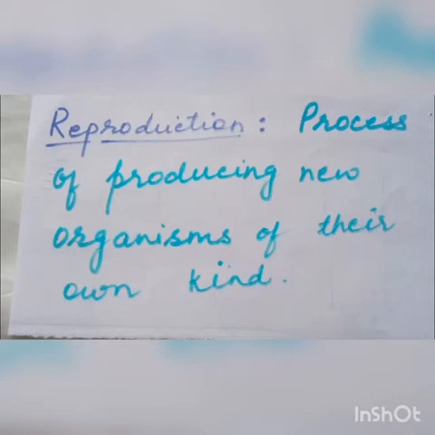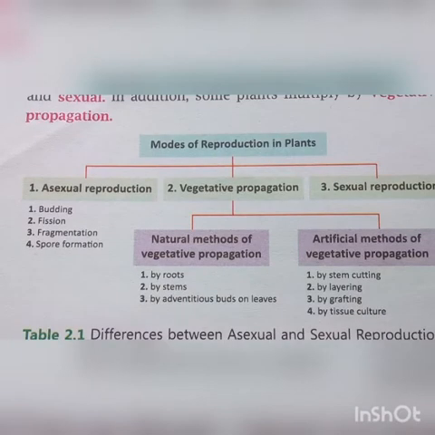If this process is not there, then after some time the individual cannot survive on the earth. It cannot be present. Reproduction in the case of plants: today we are going to study about the plant. So that is the asexual reproduction, vegetative propagation and sexual reproduction.